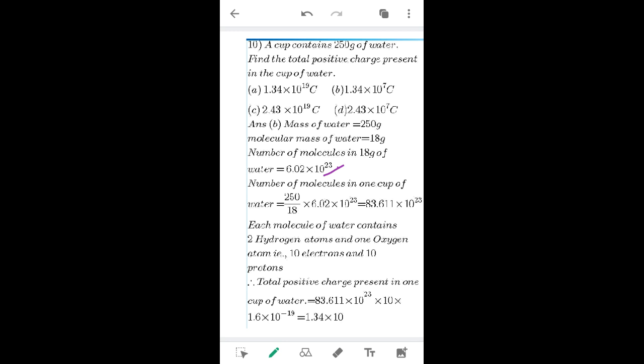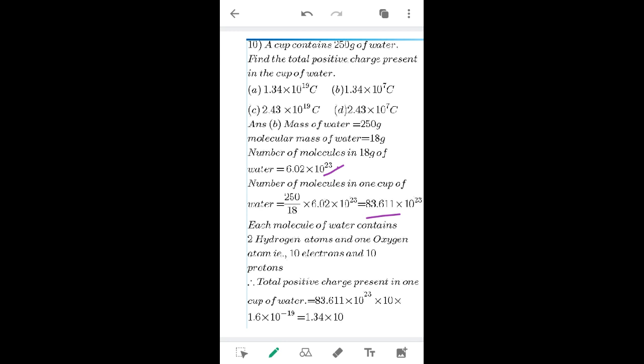So, in one cup, how many molecules will be there? 250 upon 18 into 6.02 into 10 raised to 23. That is equal to 83.611 into 10 raised to 23 we will get. But again, what have they asked? Find the total positive charge, right? In each molecule of water, there are two atoms of hydrogen and one atom of oxygen. So, there will be 10 electrons and 10 protons, right?